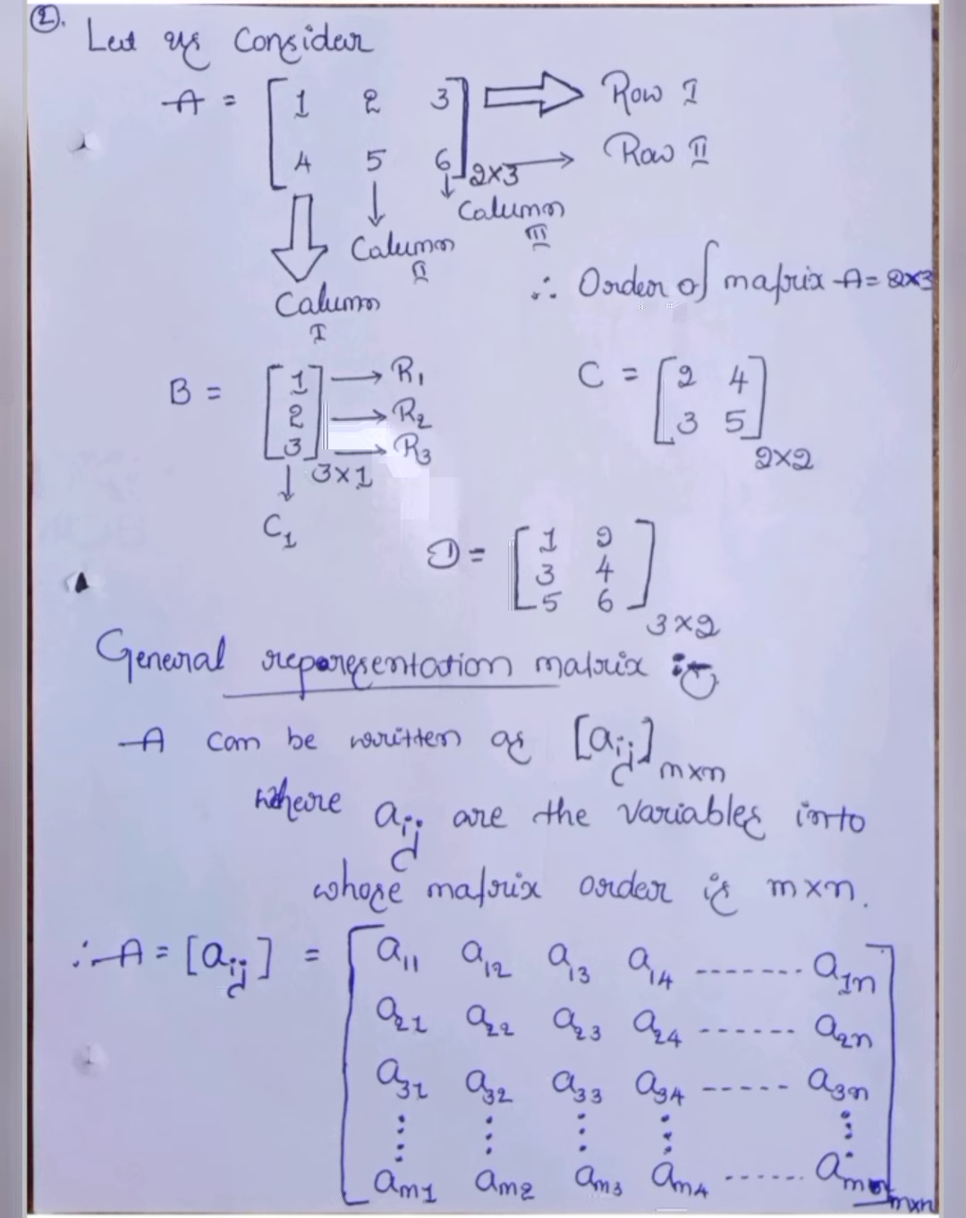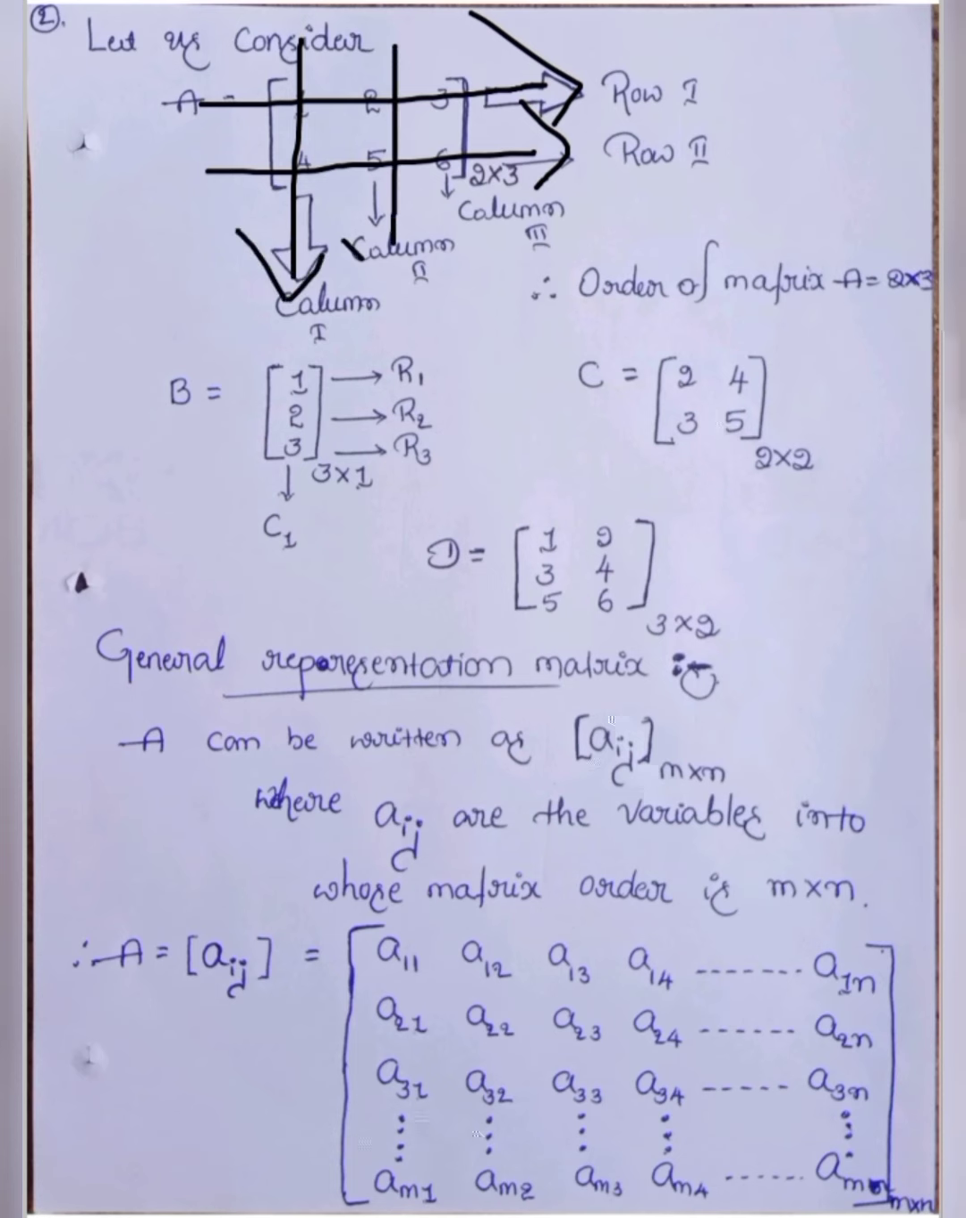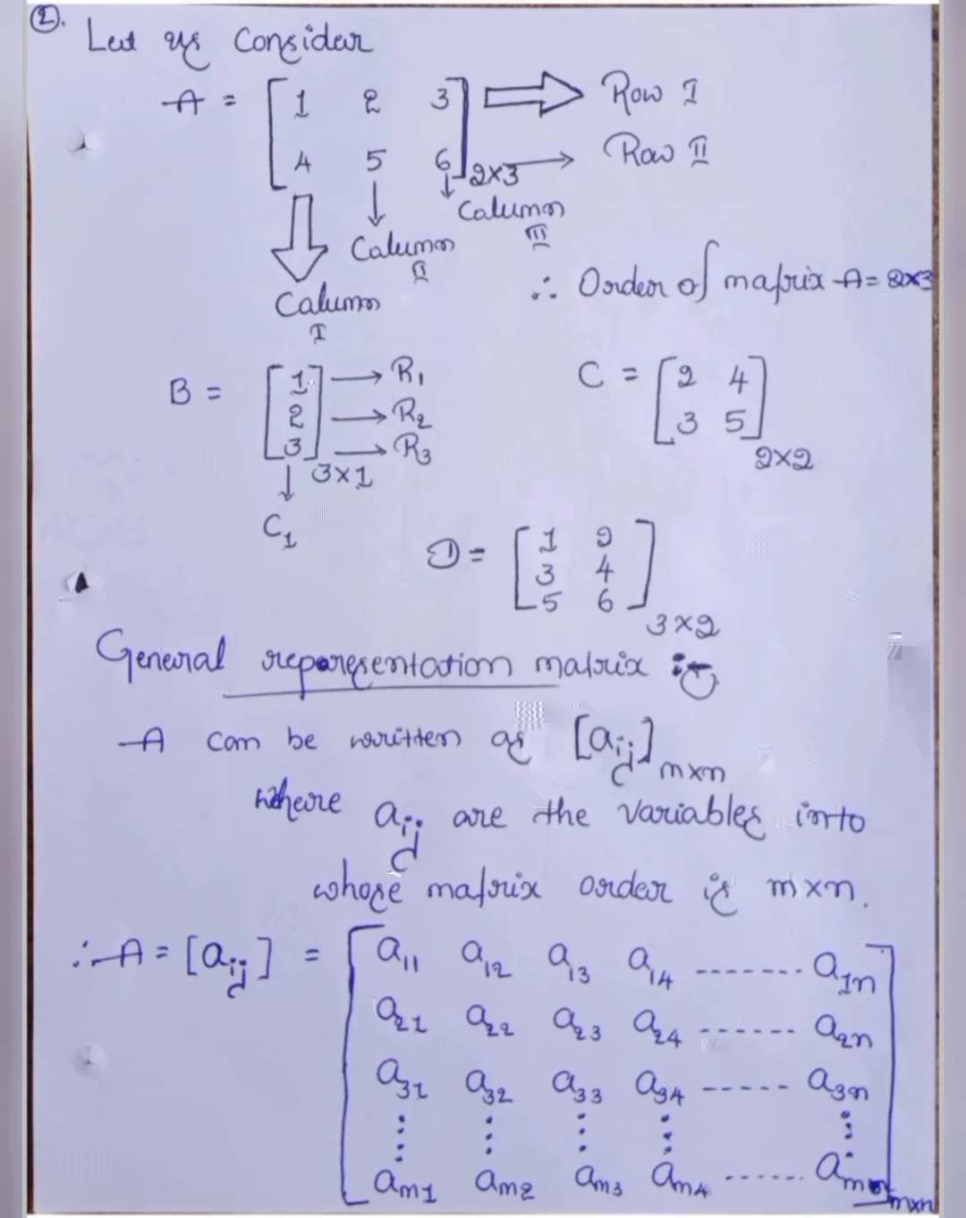The first horizontal line is called the first row. The second horizontal line is called the second row. Then the first vertical line is called column 1, the second vertical line is called column 2, and the last one, the third vertical line, is called column 3. Are you clear? Then I want to discuss the order of a matrix. First we have to consider the number of rows in the matrix.